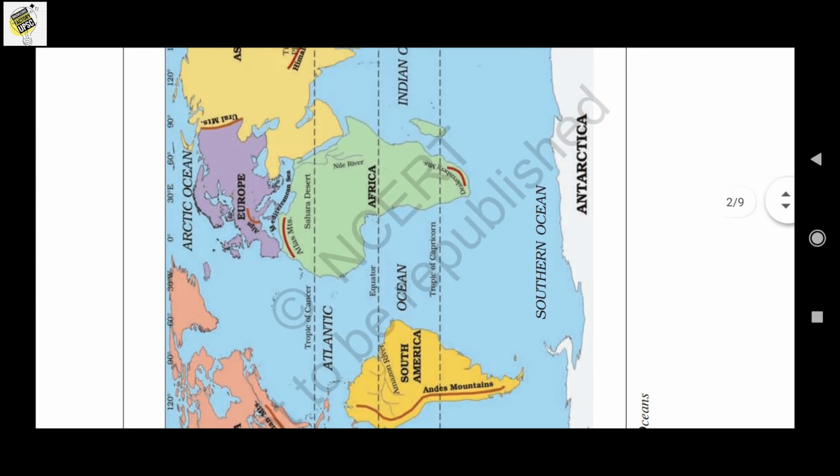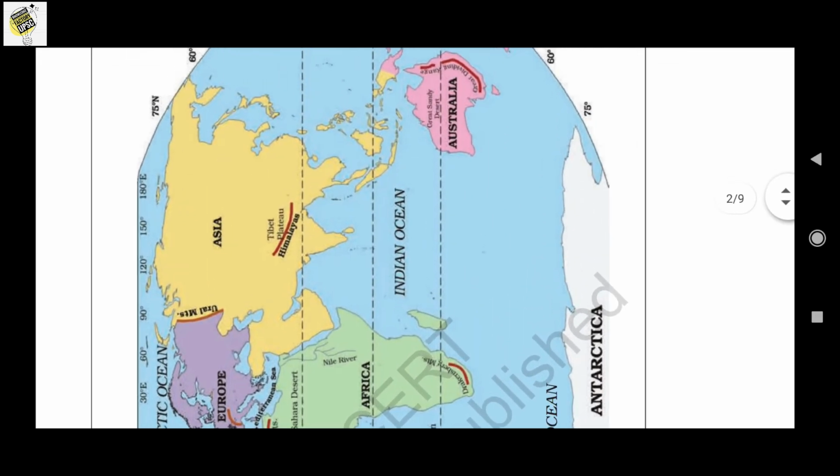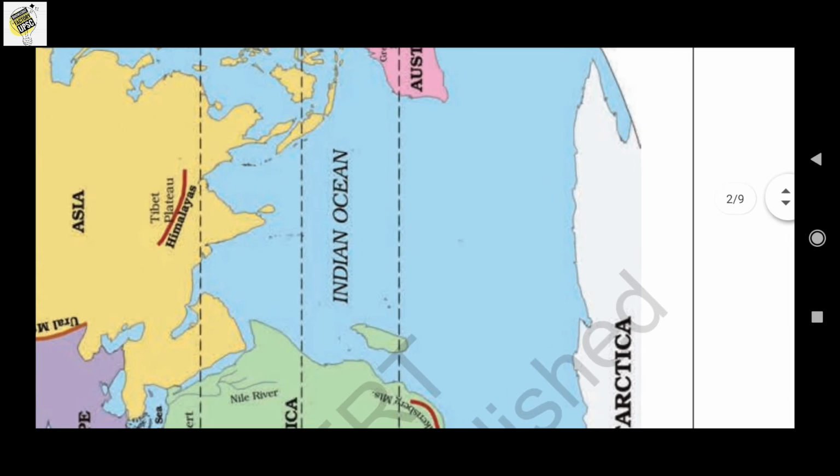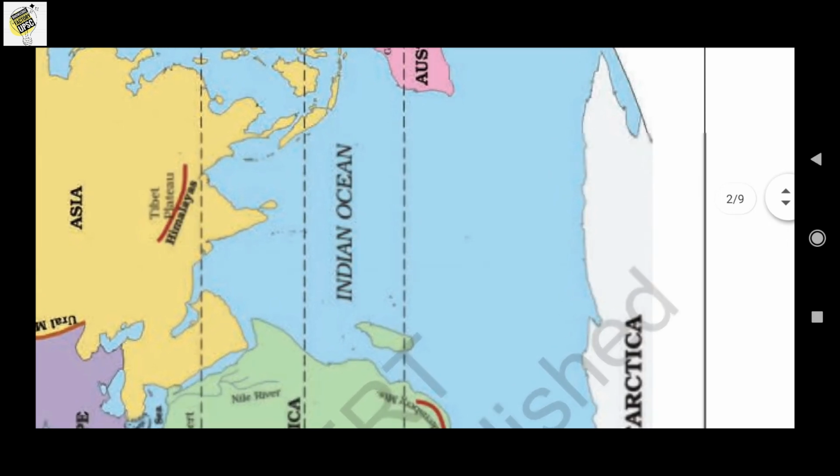Okay. Then third, there is the Indian Ocean. There is so much importance attached to the Indian Ocean. Let's see what they are. The Indian Ocean is the only ocean which is named after a country, that is India. The shape of the ocean is almost triangular, isn't it? When we draw an imaginary triangle, we can find that a triangle will fit in this ocean. So it is almost a triangular shape.